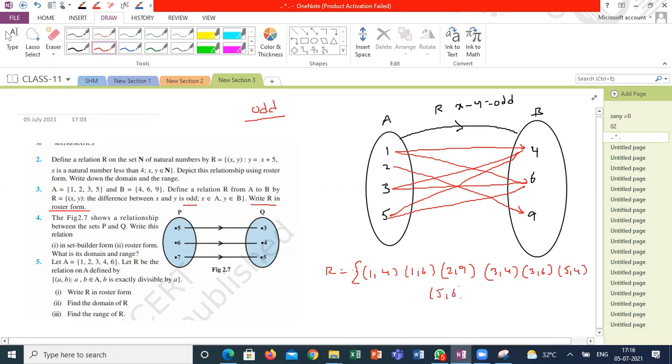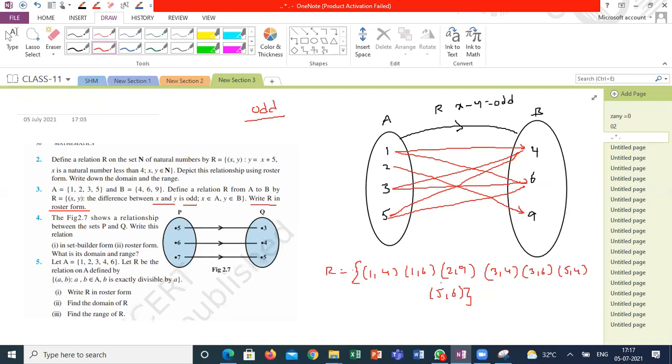Suppose I am asking the difference between X and Y is odd. He didn't mention order also. That's the reason I am taking 1 comma 4. It's an odd number. 1 minus 4 is -3, 1 minus 6. But if I am saying odd natural number, what is my relation in roster form?